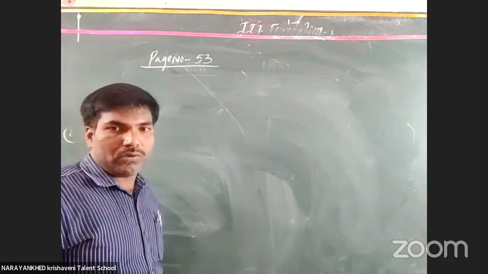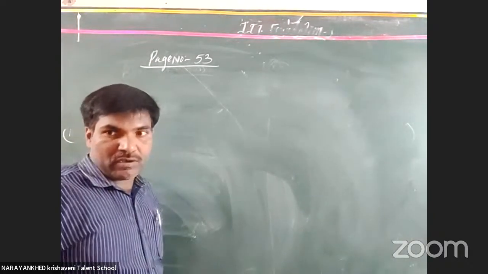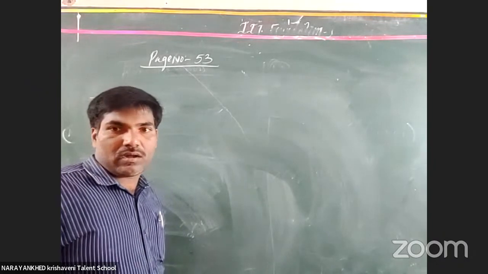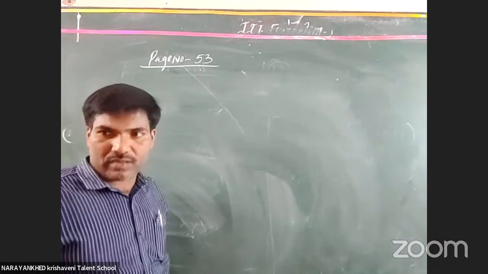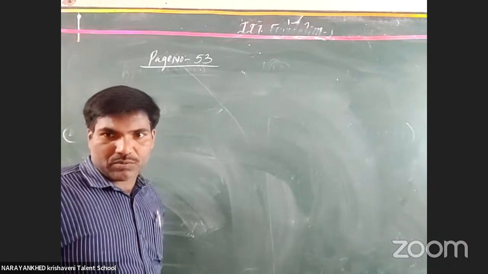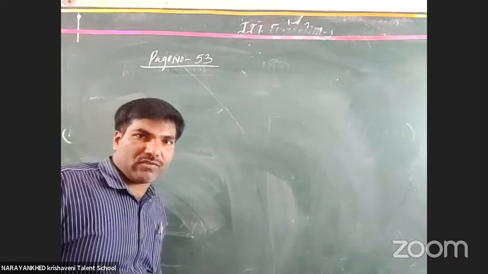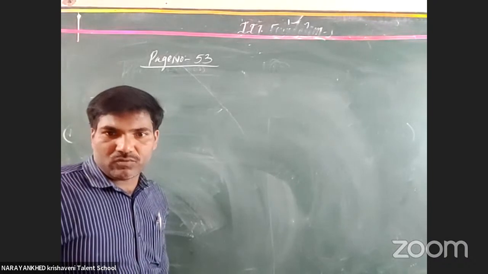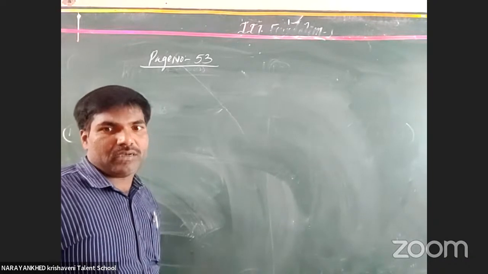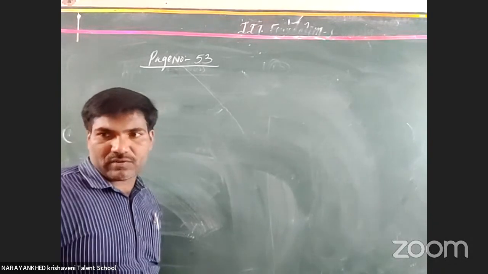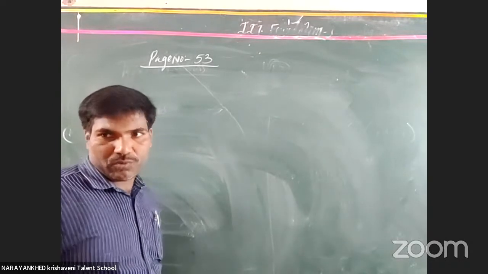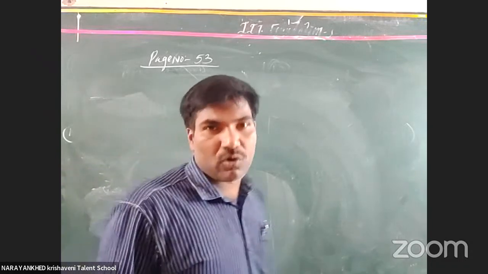Now we are going to discuss the bodies that reach the maximum height, and how to find the formula for the maximum height. We already completed that: h max is equal to u square by 2g. What does u square by 2g mean? When a body reaches the maximum height, its final velocity becomes 0.